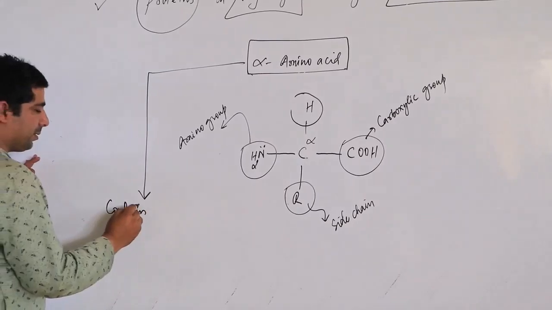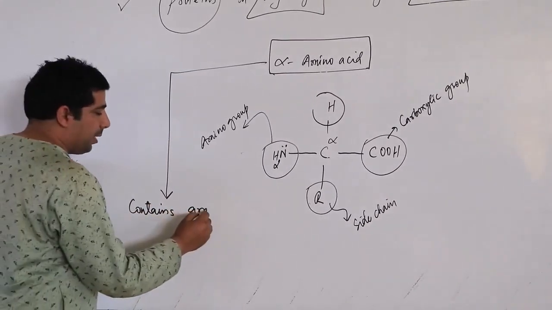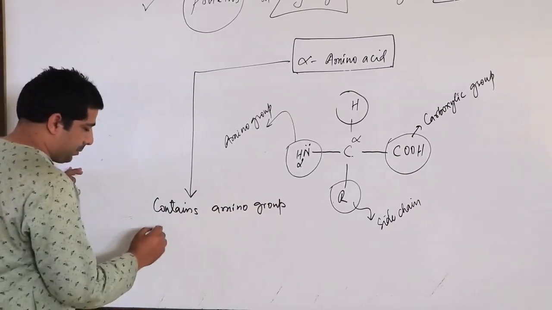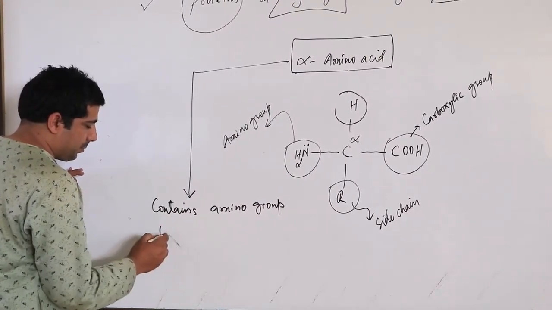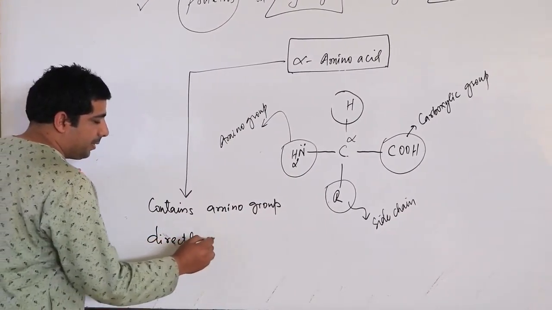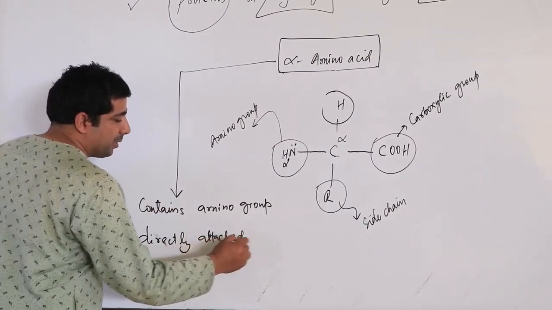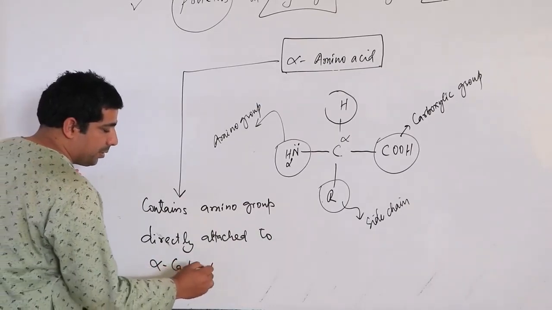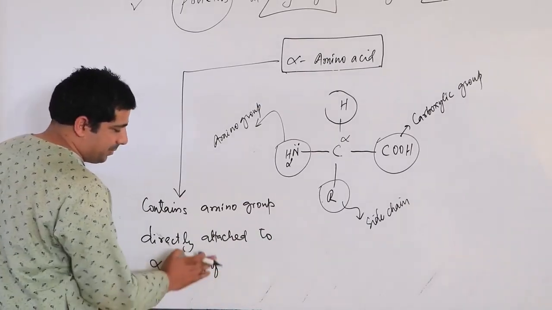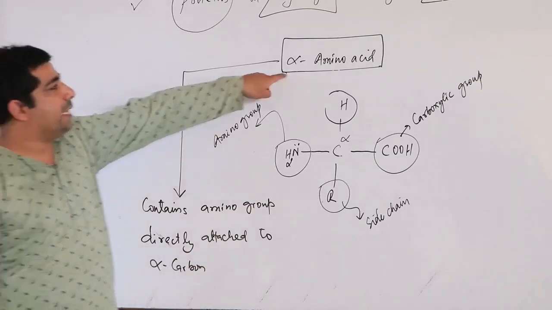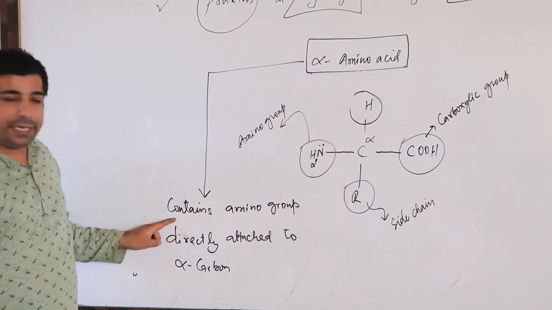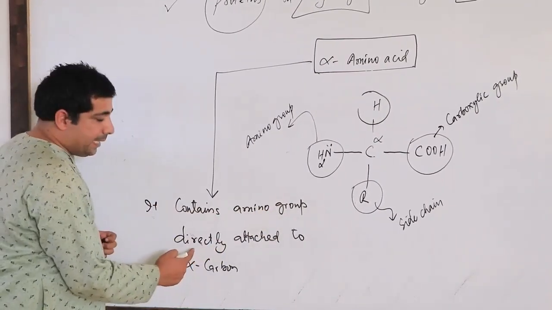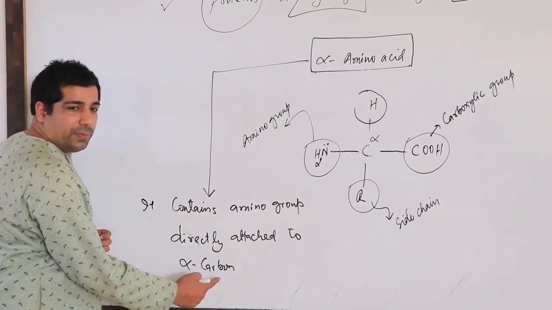Contains amino group directly attached to alpha carbon of an amino acid. So what is alpha amino acid? It contains amino group directly attached to alpha carbon.